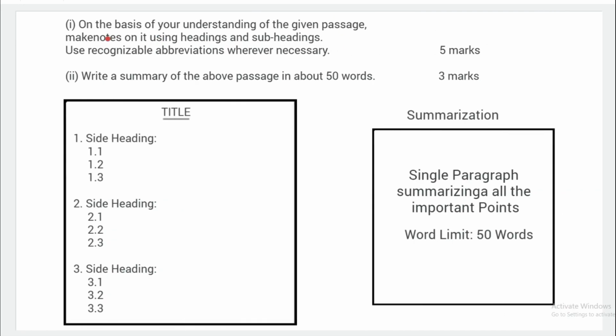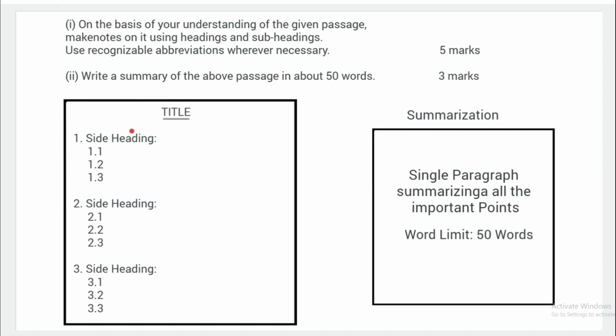Here you can see the question I am going to show you in the next slide. On the basis of your understanding of the given passage, make notes on it using headings and subheadings. Use recognizable abbreviations wherever necessary. It carries 5 marks, and writing a summary of the above passage in about 50 words carries 3 marks. So total 8 marks for notes and summarization.